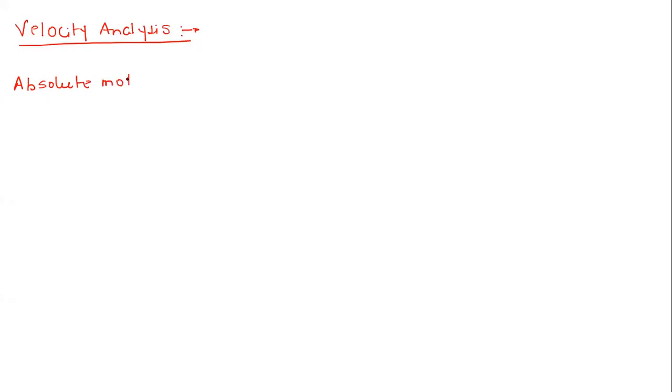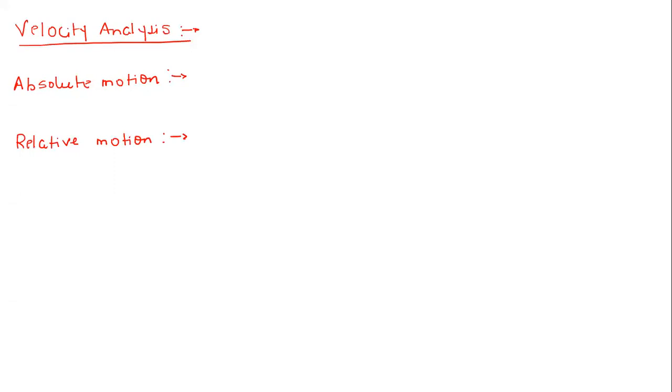First of all, absolute motion. Then we will talk of relative motion. Just tell me, what do you mean by absolute motion of a body? A motion related to any stationary object.